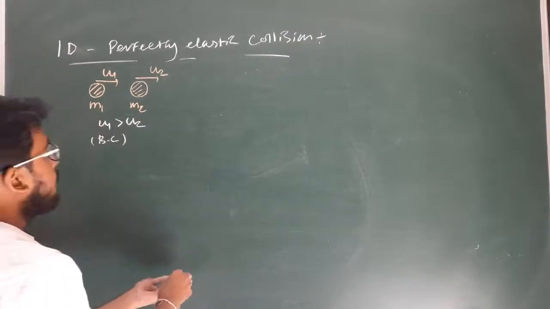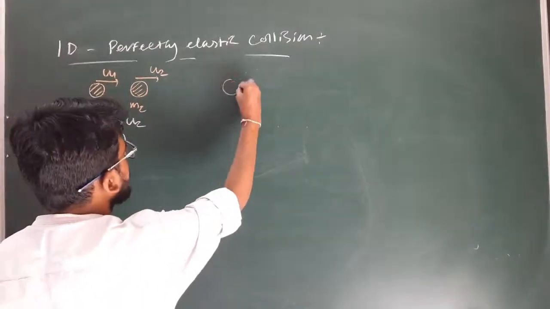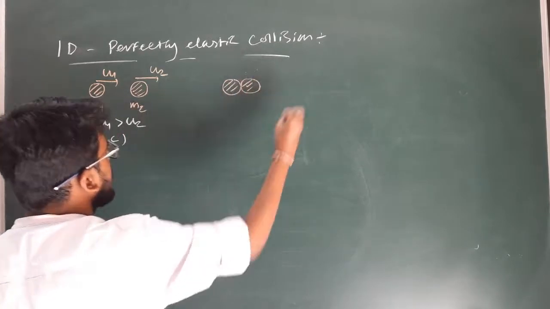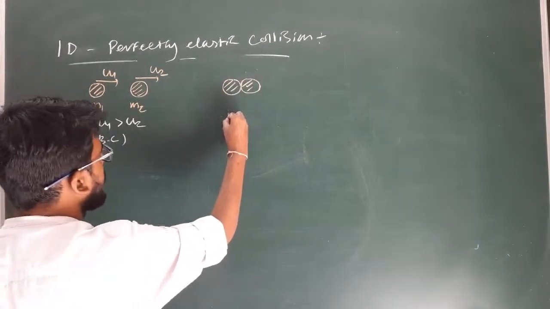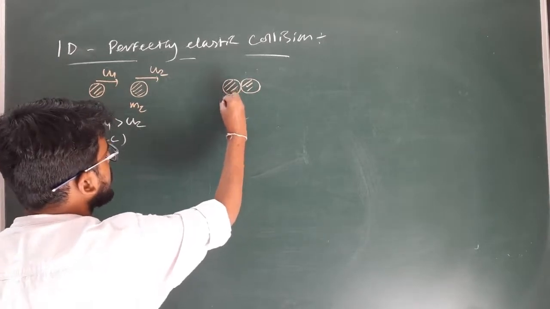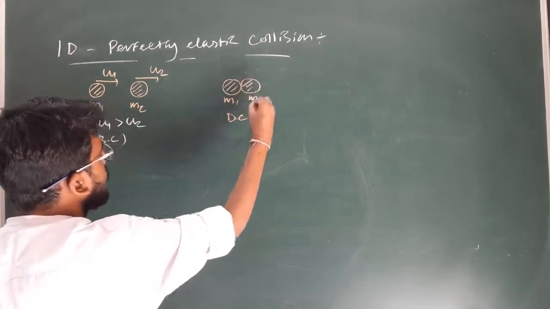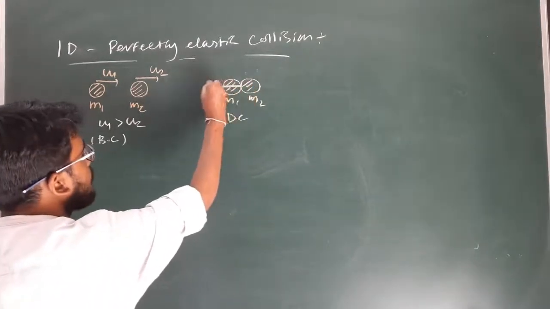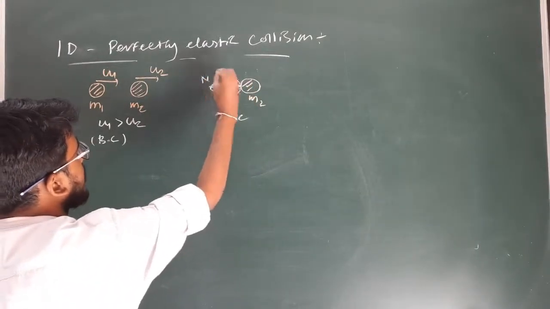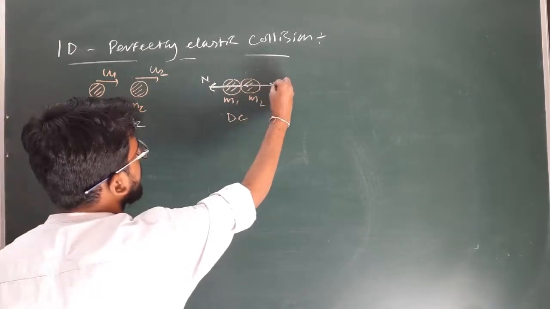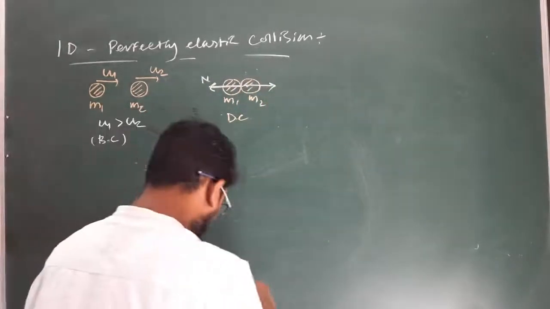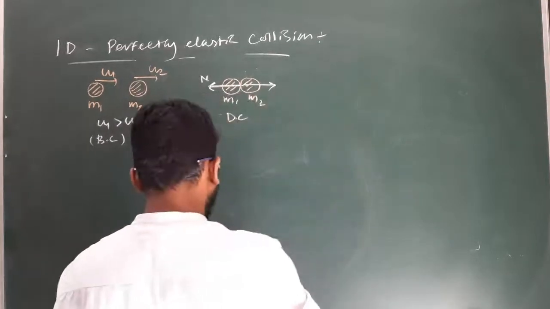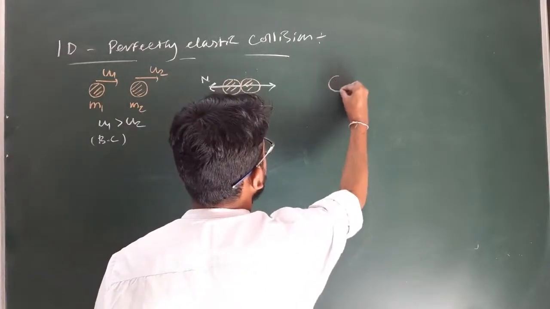During collision, they will interact with each other for a very small period of time. This is the condition during collision. This is M1, this is M2. They interact for a very short period of time, for which two impulsive normal reaction forces act on each other, due to which their velocities change. And due to this impulsive force, the two bodies will get separated.